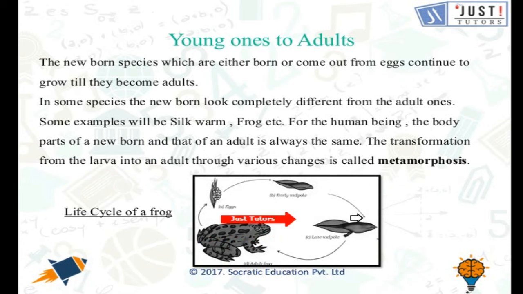Observe the different stages of a frog starting from the egg to the adult stage. We find that there are three distinct stages: egg stage, tadpole stage, that includes early tadpole stage and late tadpole stage, and the adult. Don't the tadpoles look so different from the adult? Can you imagine that these tadpoles would someday become frogs? In the case of tadpoles, they transform into adults, which are capable of jumping and swimming. The transformation of the larva into an adult through drastic changes is known as metamorphosis.